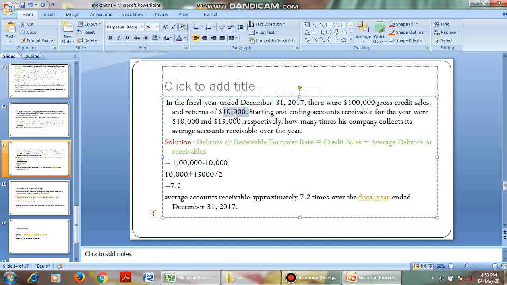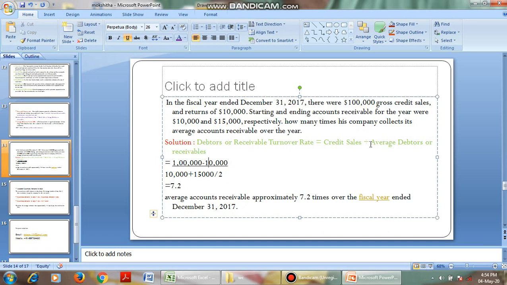So what is the credit sales here? 1 lakh minus 10,000, that is gross sales minus the amount returned. I made 1 lakh rupees of sales, 10,000 I get back, so 90,000 I have to receive. That is our credit sales by average debtors.